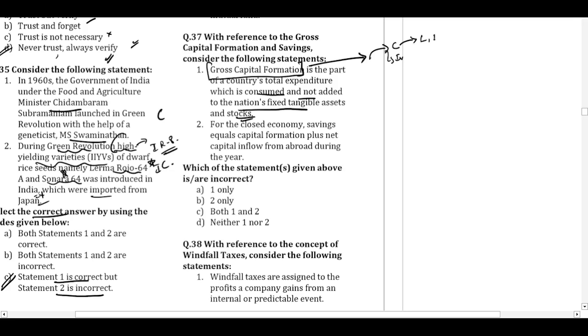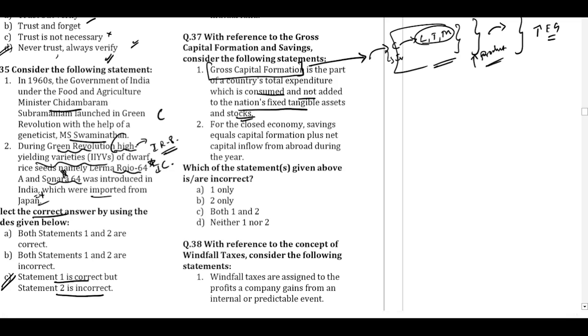Capital assets like land, building, machinery, and all of this. All of this will lead to capital expenditure and ultimately it will lead to production of more goods and services in the future because of the increased productive capacity of the economy, and it will lead to the overall growth in the future. So statement 1 is saying that gross capital formation is the part of the country's total expenditure which is consumed and not added to the nation's fixed tangible assets. No, it is not the part which is consumed, but the part which is actually added to the nation's fixed tangible assets.